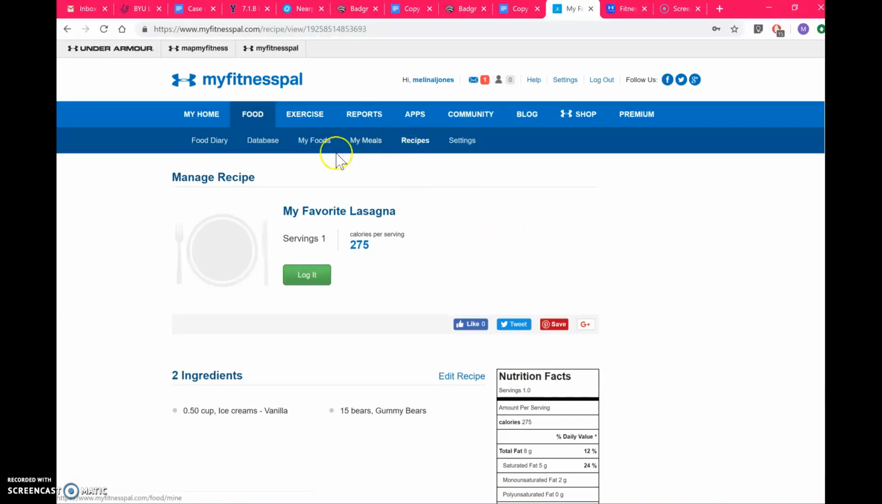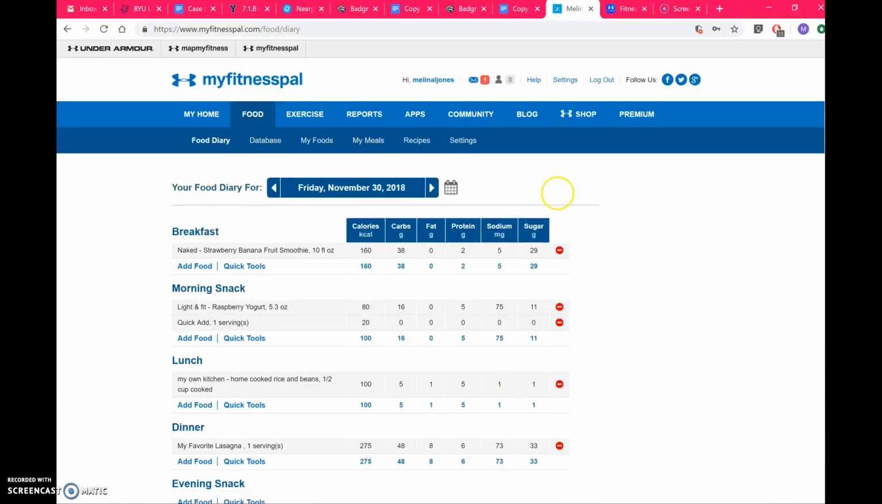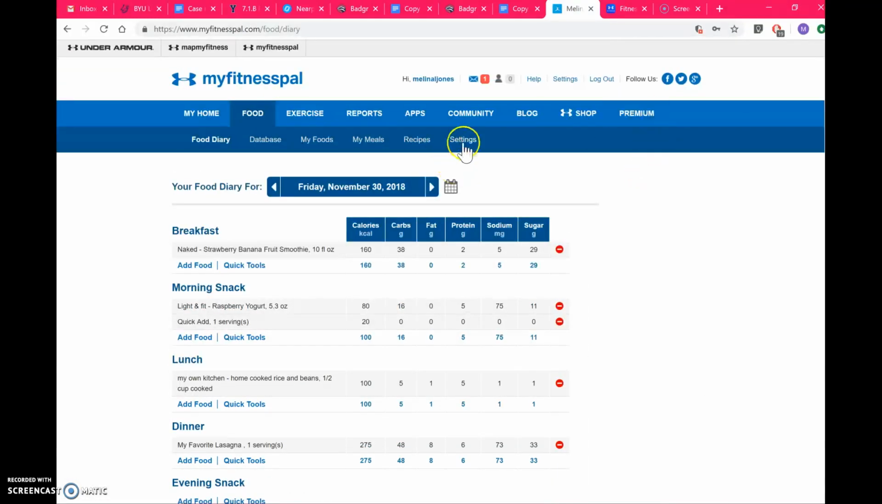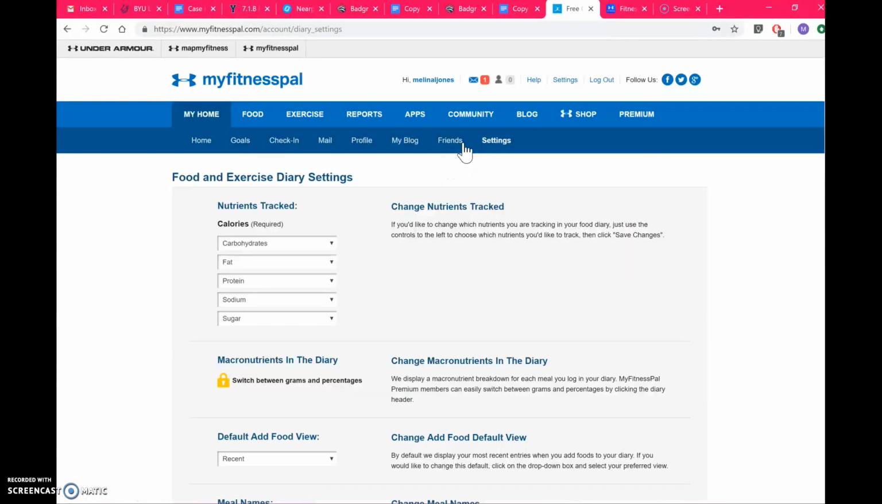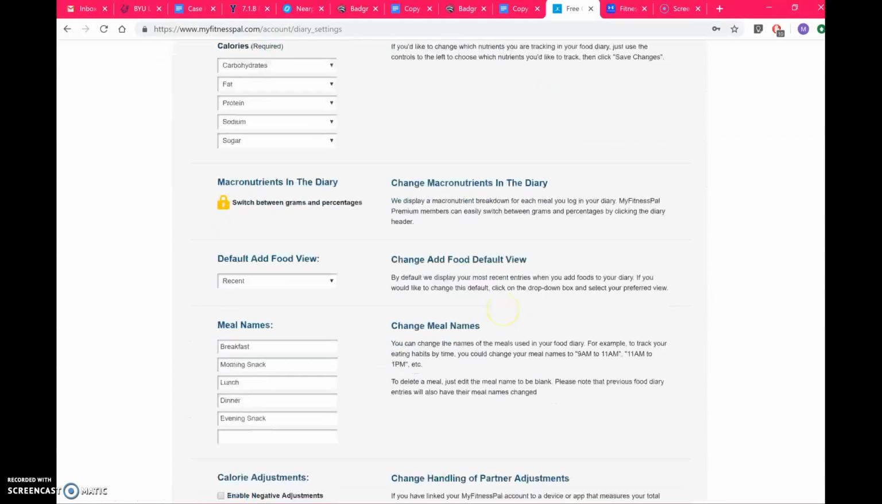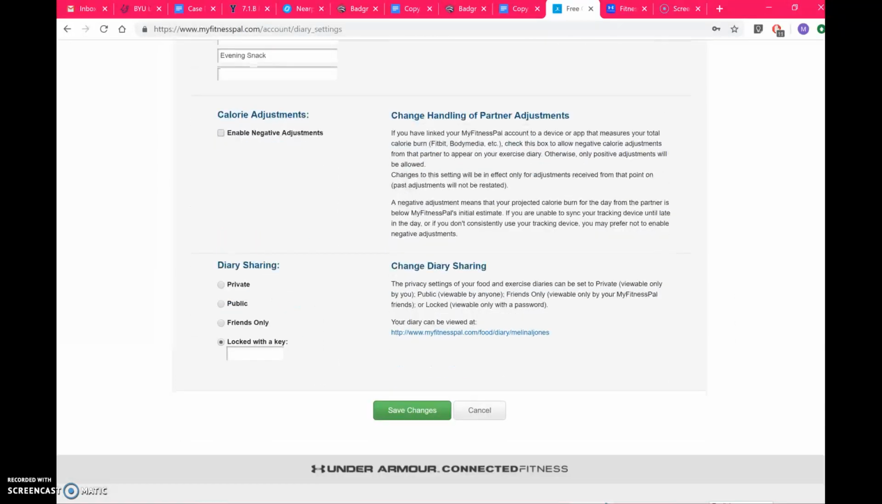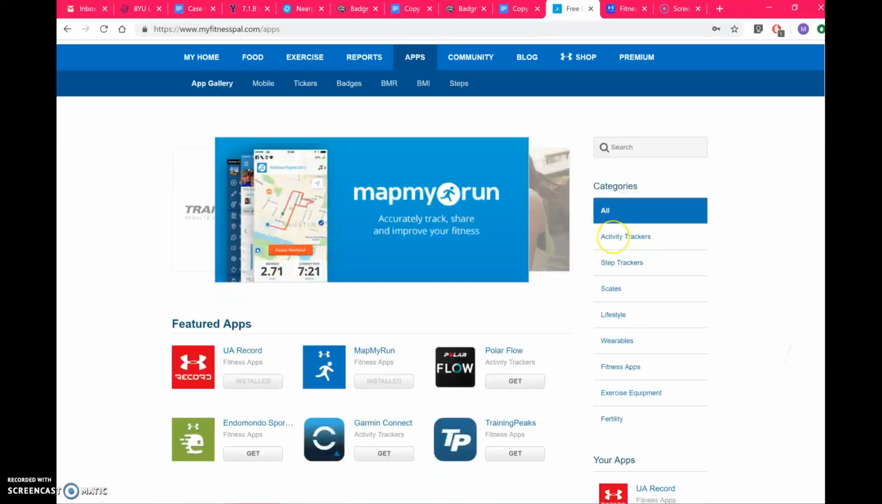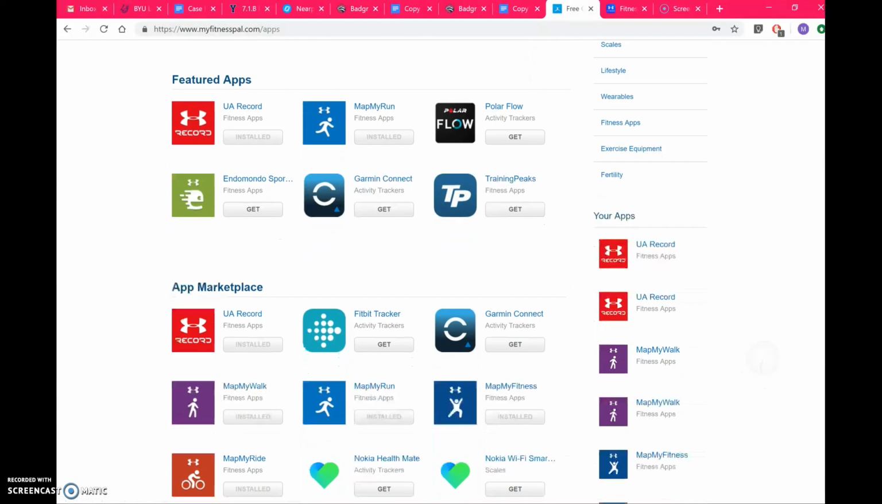And let's see the settings. Oh my gosh, as long as it's not infinity inside, it's not divergent. This is what I think would be really cool. Right here, the settings. For sharing is locked with a key. And apps page is right there.